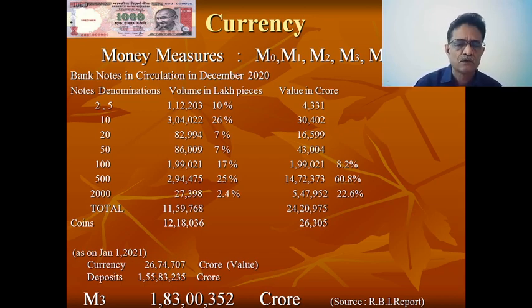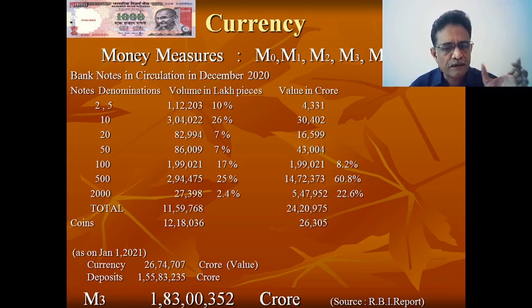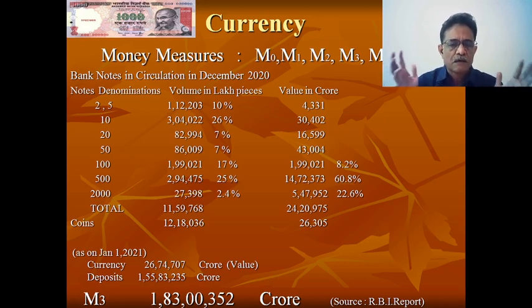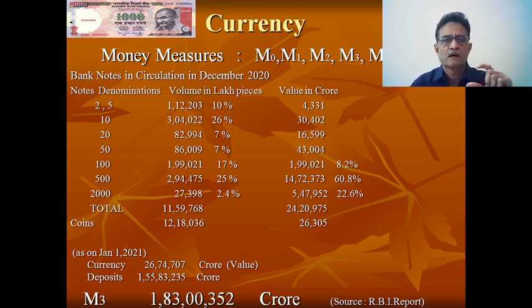So that comes to 1 crore 83 lakh 352 crores of rupees. This is the total value of currency, deposits and money supply in the economy. As I already said, M3 is the most important determinant of money supply.